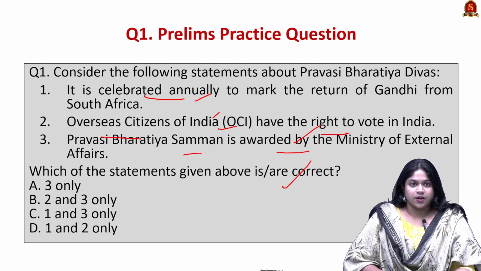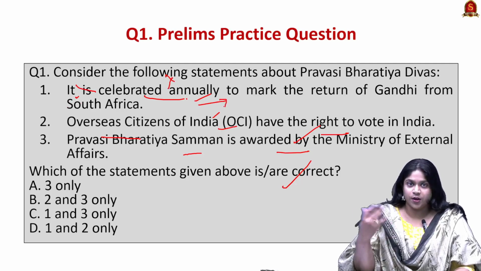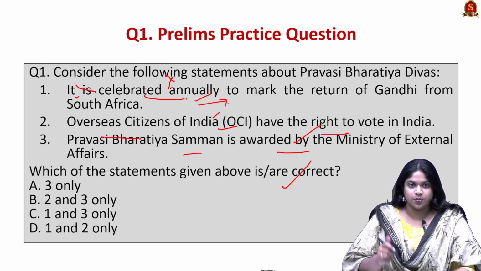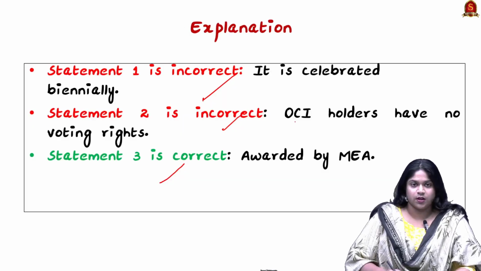It is celebrated not annually but biennially, that is, every 2 years, the Pravasi Bharatiya Divas is celebrated. This has been so since 2015. Before 2015 it was celebrated annually, but after 2015 it is celebrated biennially. And the next statement is wrong. Here the OCI doesn't have the right to vote.